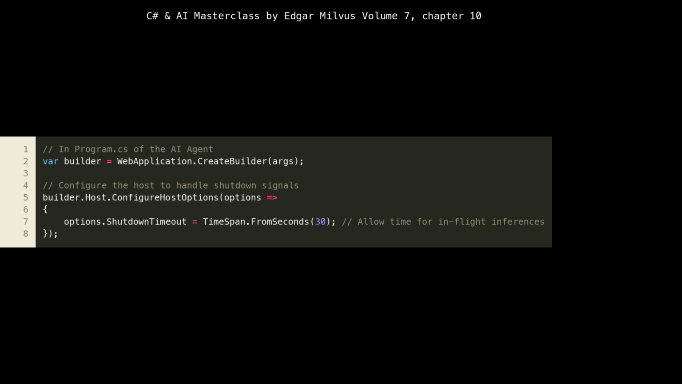This is a critical setting for cloud-native applications, especially microservices that might be processing long-running tasks like AI inference. We've set it to 30 seconds. This timeout dictates how long the application will wait for ongoing requests to complete gracefully before forcefully shutting down during a redeployment, scaling down event, or node maintenance. Without this, in-flight inference requests could be abruptly terminated, leading to lost work or inconsistent states for the client. This contributes directly to the reliability of our agent.